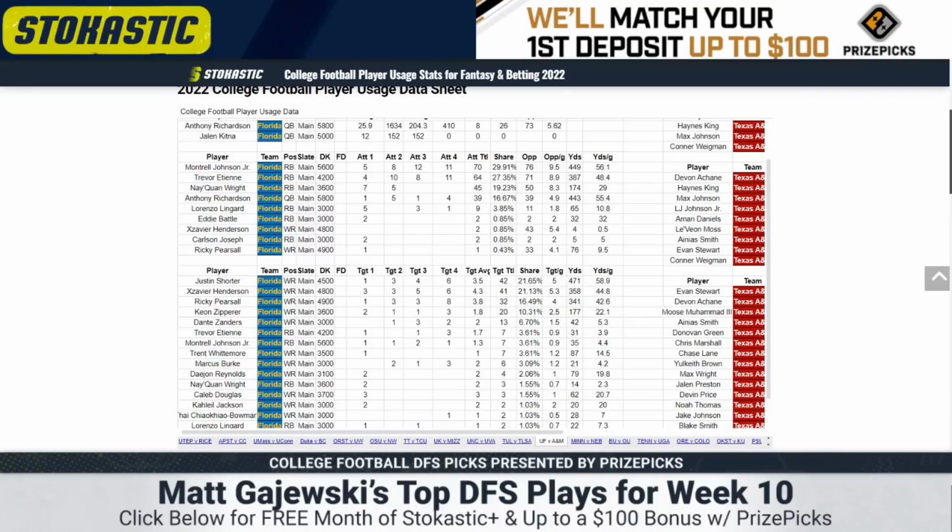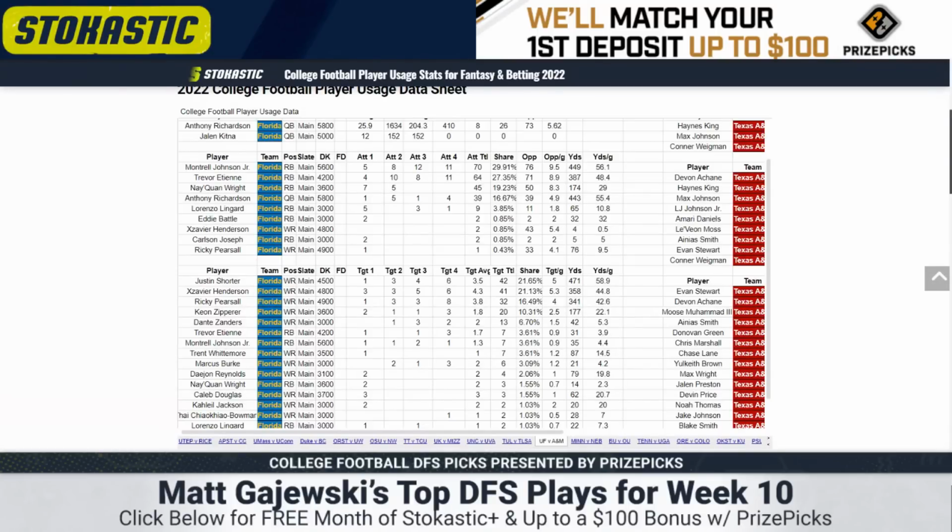The last thing I'll say is we've got some injuries in the tight end room. I believe Dante Zanders is out, which Keon Zipperer could be viable at 3.6K without Zanders, but I don't feel good about any Florida pass catcher for the most part.